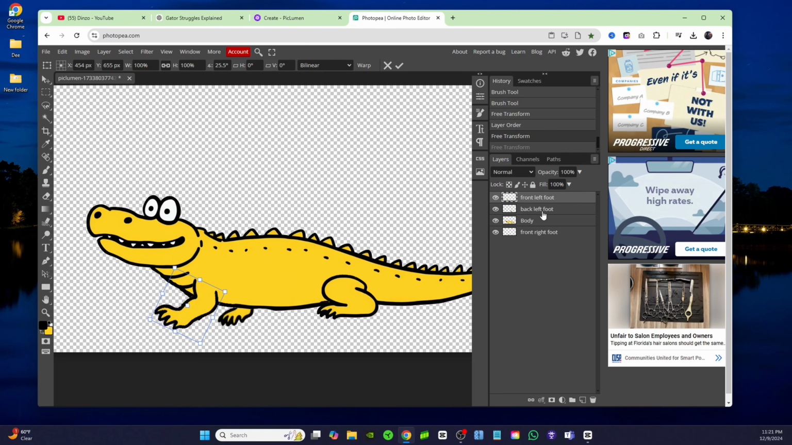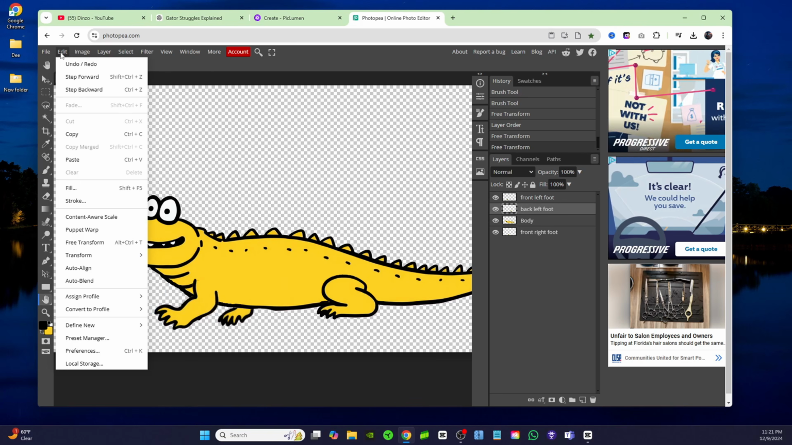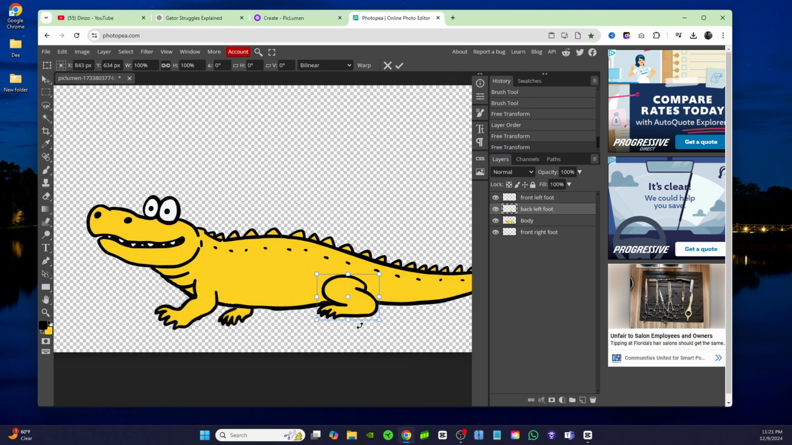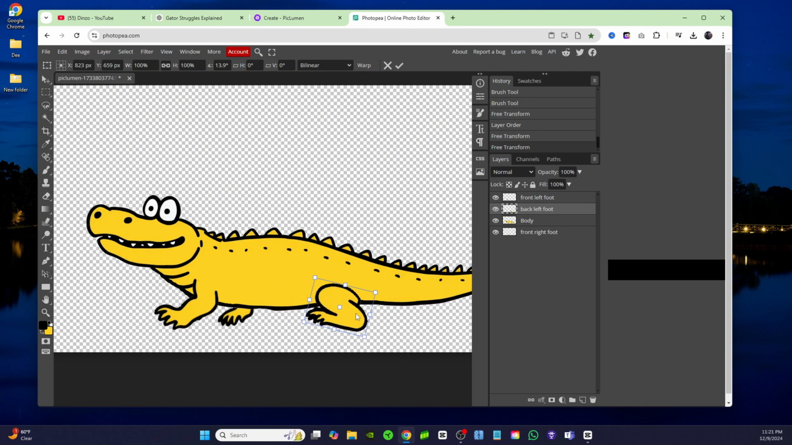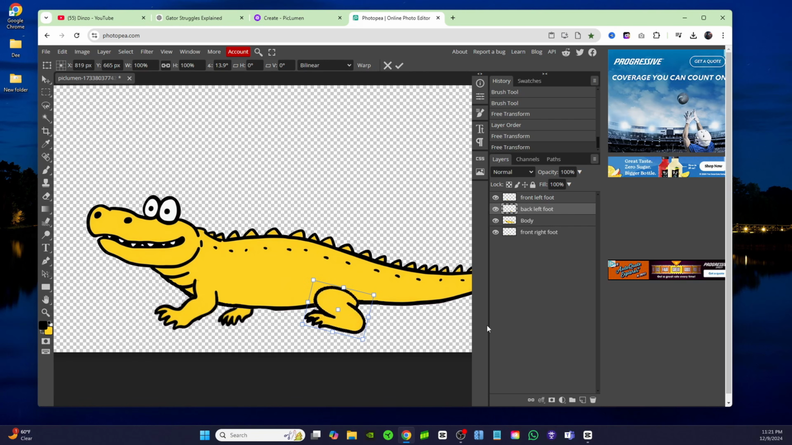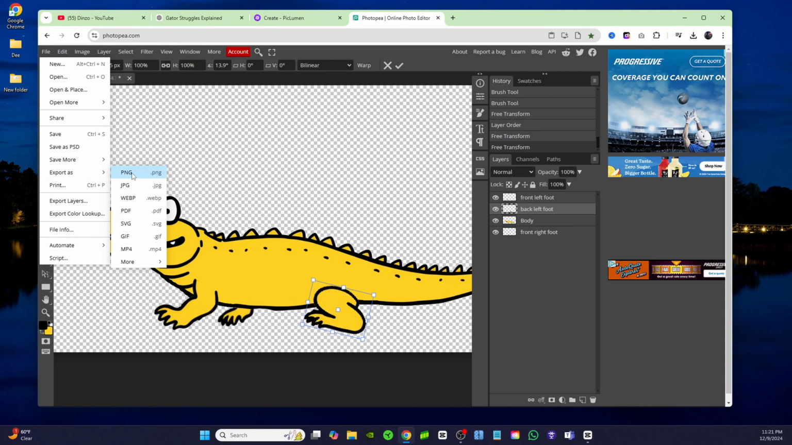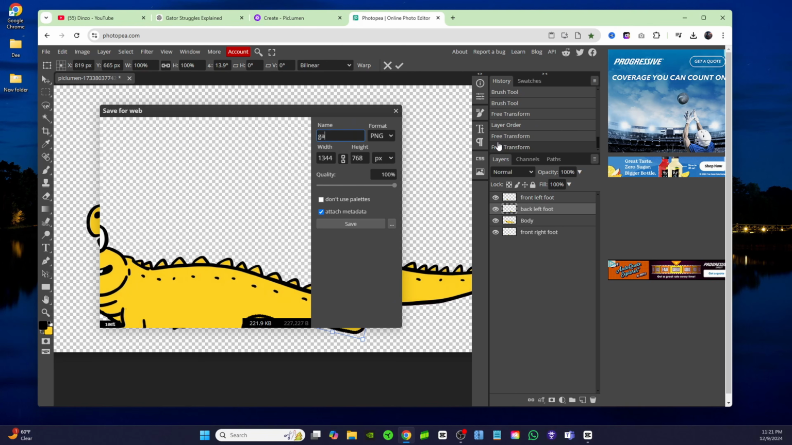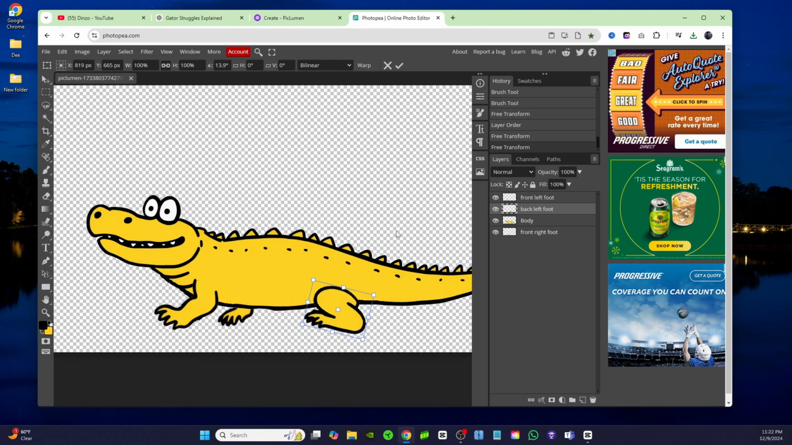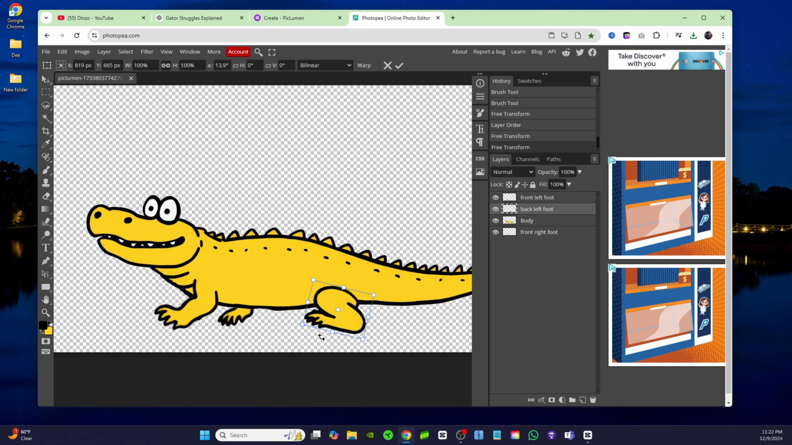Then I'm gonna click on the back left foot, edit free transform, and I'm gonna rotate it a little bit again and put it like that. I'm gonna drag it down slightly. So now it looks like his foot is in the process of walking. All right, and just like that, we're gonna save that, export that as, we'll just call it Gator Walk 1. So now we're just going to rotate everything the opposite. So these 2 feet will be going backwards, and this foot will be going forwards. So let's rotate this backwards.